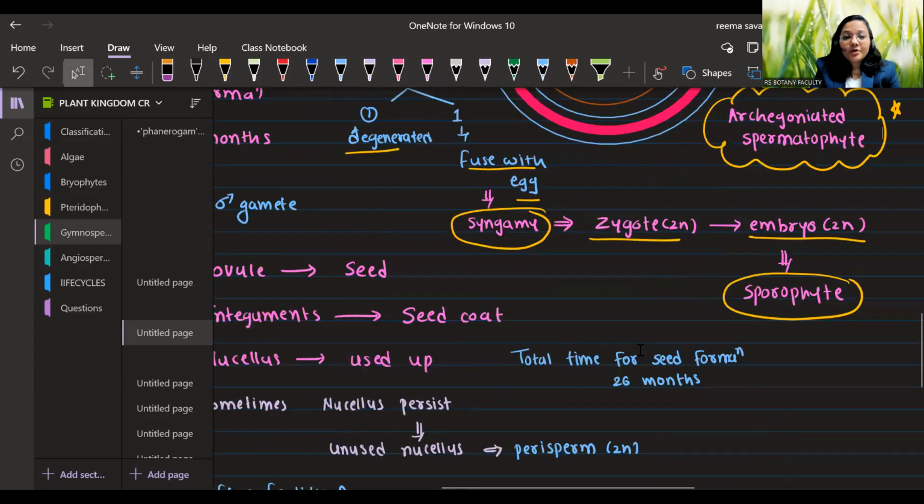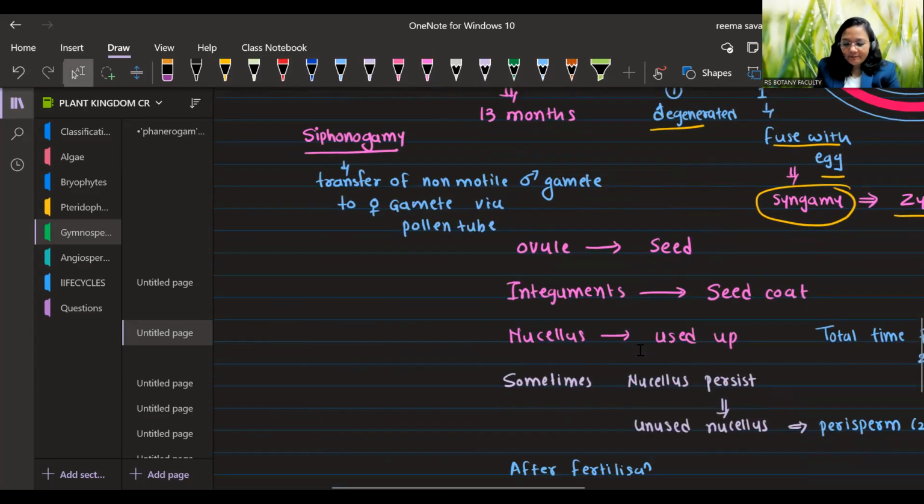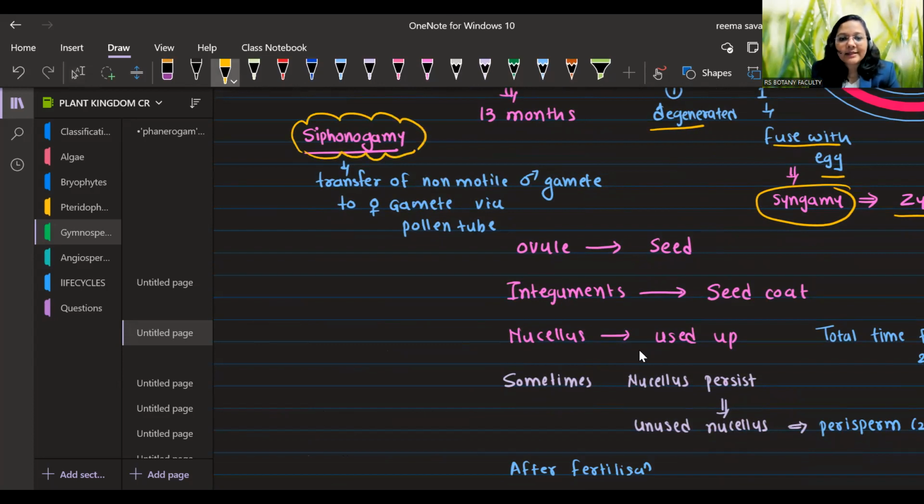Next one. This type of male gamete will go to the female gamete that is present in the archegonium via the pollen tube. This type of transfer of male gamete is known as siphonogamy. Siphon means tube. So it is the transfer of non-motile male gamete to female gamete via pollen tube. Here the ovule will be converted into seed after fertilization.